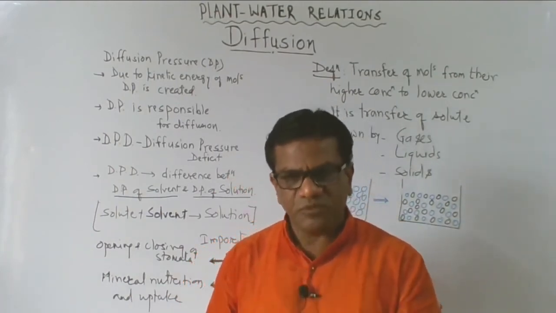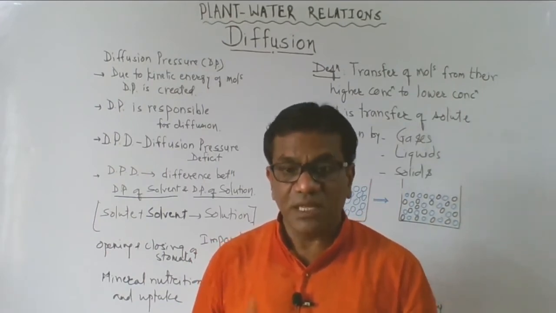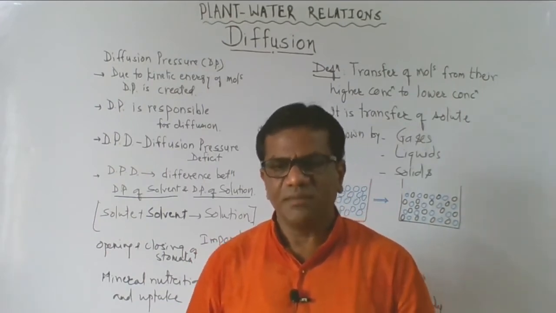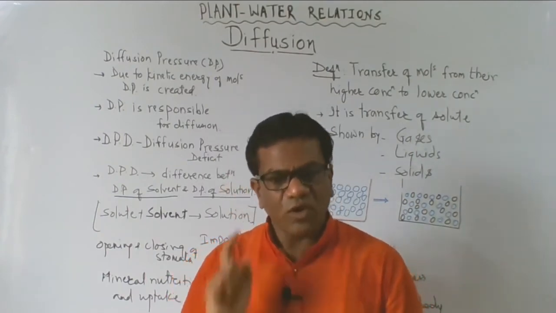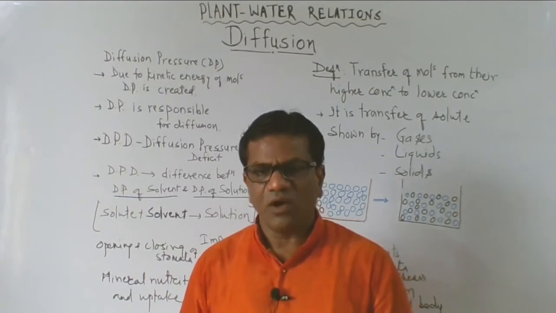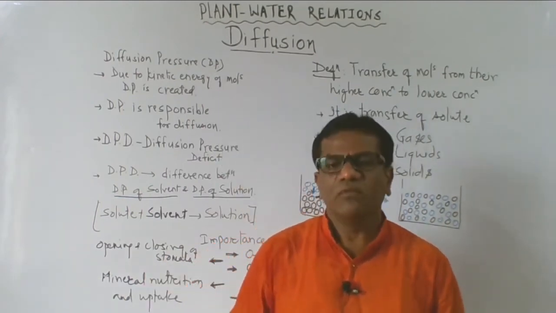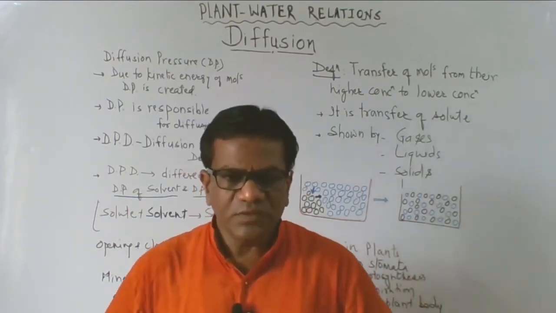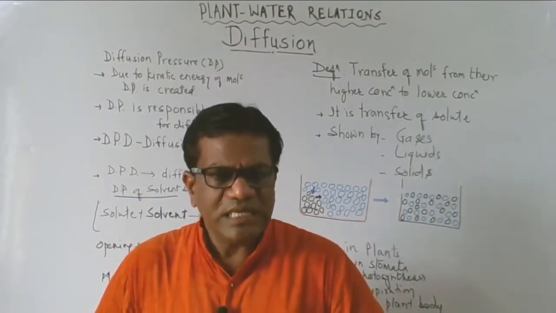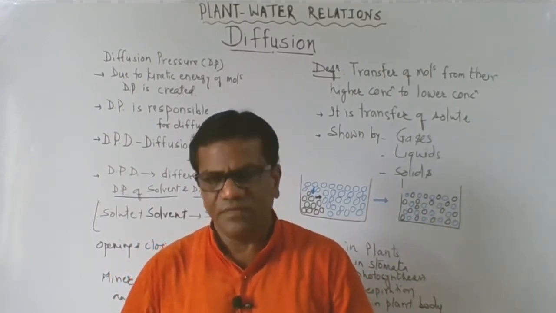So this absorption of water and minerals is taking place, minerals especially, by the process of diffusion. Water is taken by osmosis. Movement of the solvent is known as osmosis. Movement of the solute is known as diffusion. So there are so many processes which are dependent on diffusion.